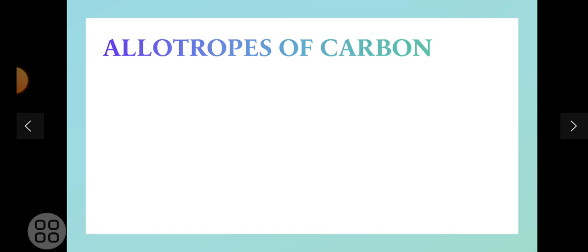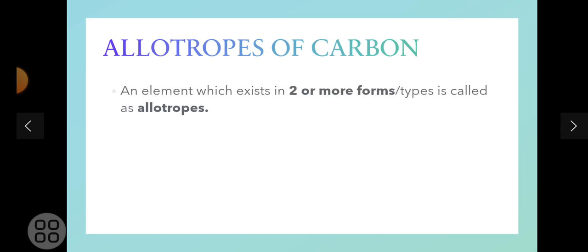Then the next topic that we are going to study is about allotropes of carbon. Now when I talk about allotropes of carbon, it means an element which exists in 2 or more forms or states, that is called allotropes, right? Allotropes are of many elements.